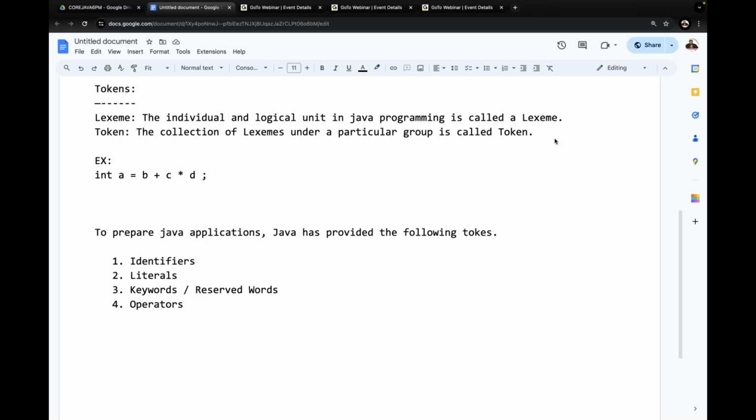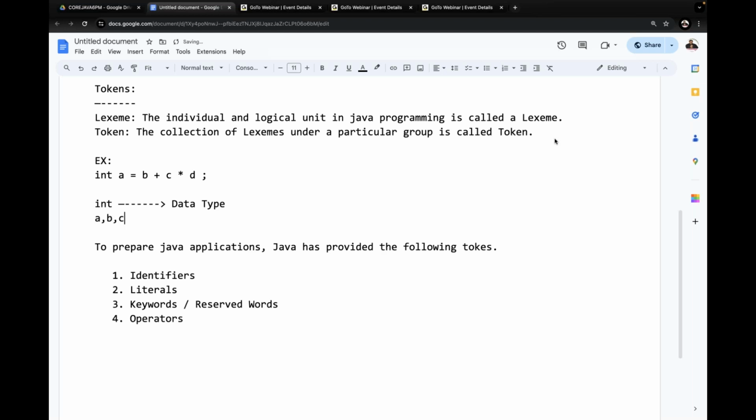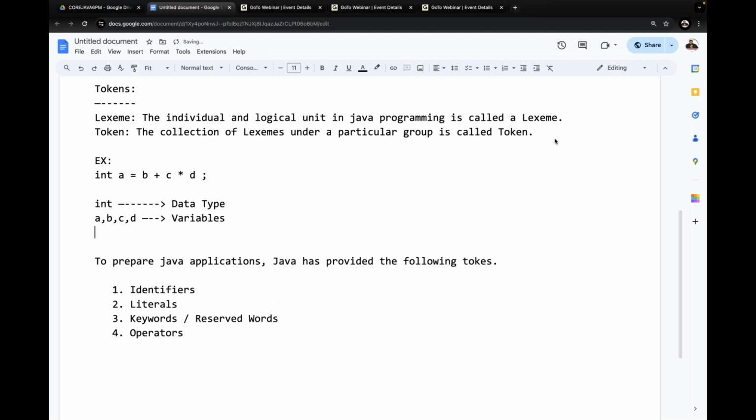Now observe carefully. int is a data type. a, b, c, d are all variables. Equal, plus, star are all operators.